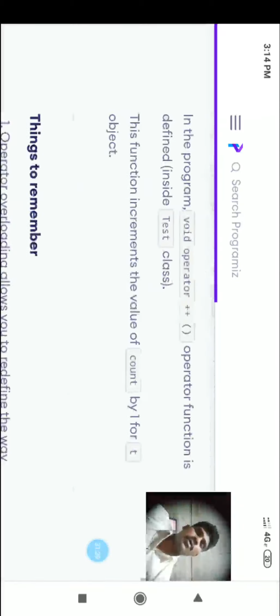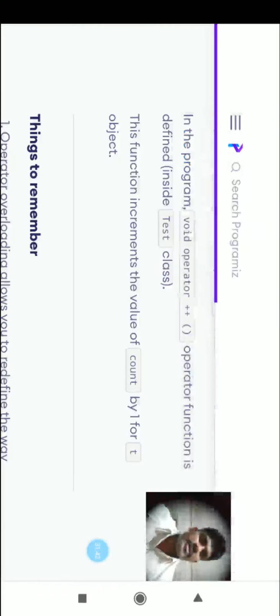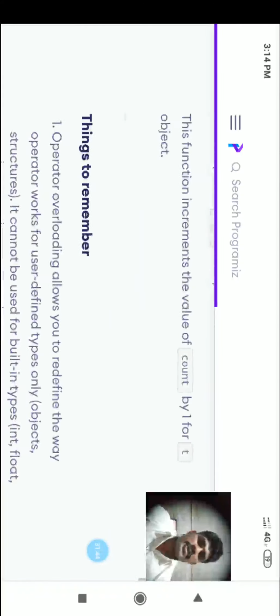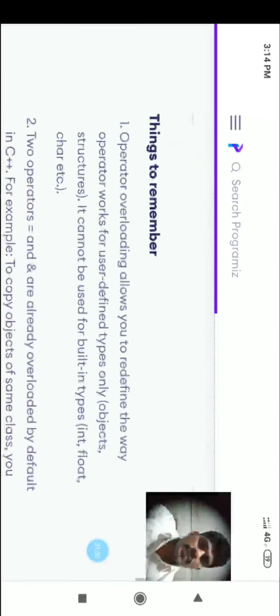In the program, the void operator plus plus function is defined inside the test class. Inside the test class, this operator function is defined. The function increments the value of count by 1 for the t object. Things to remember.